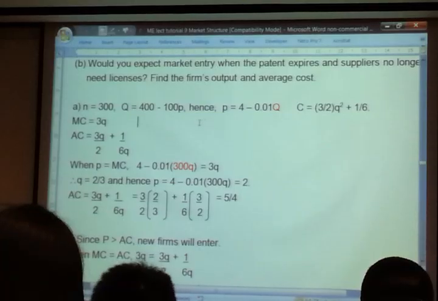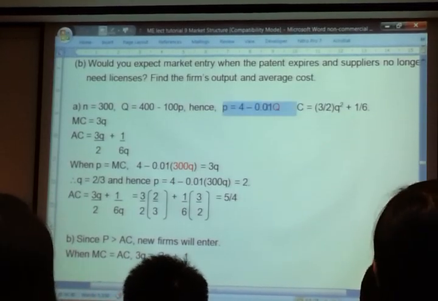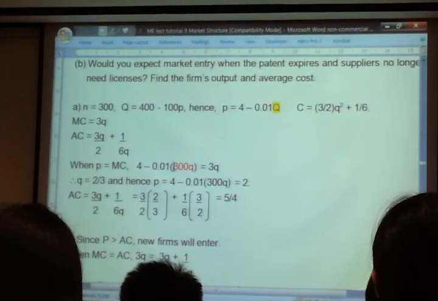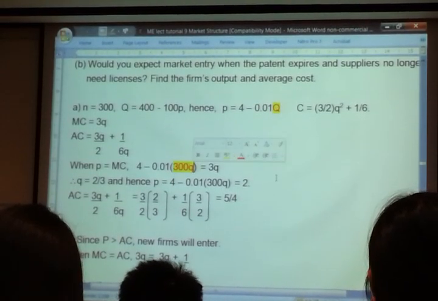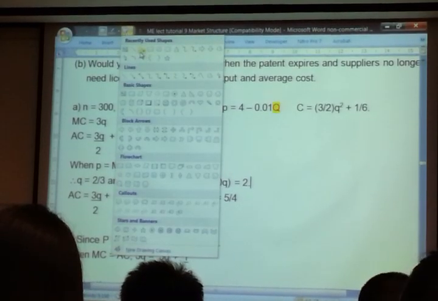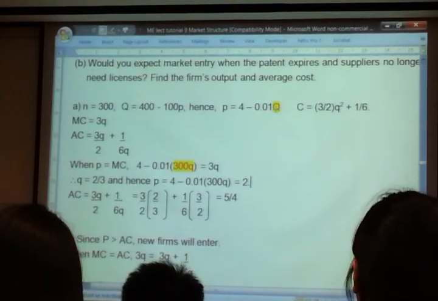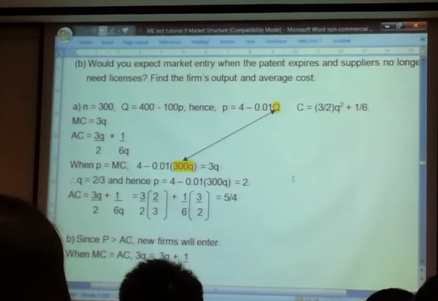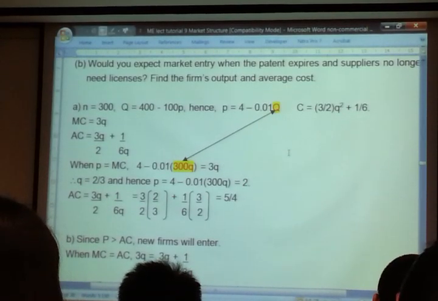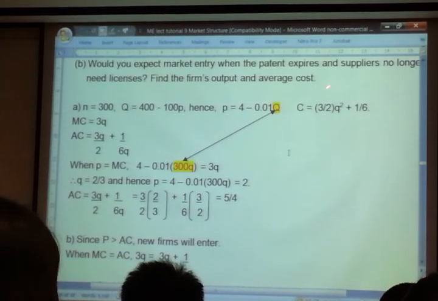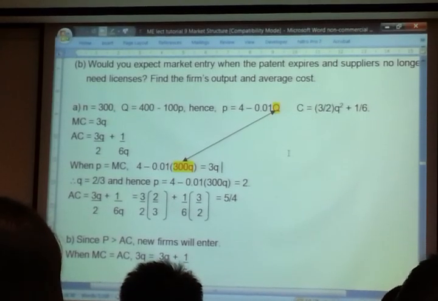Listen to me for a while. See this P? You know why these two are equal? How come I can write this way here? Q is the market output, and the total market output is equal to what? The output produced by each firm, right?